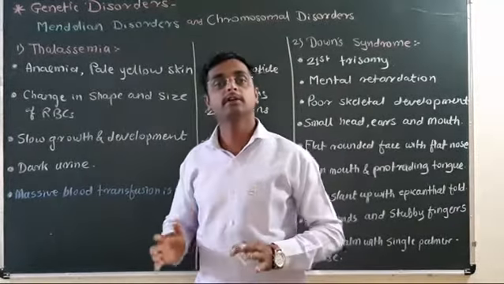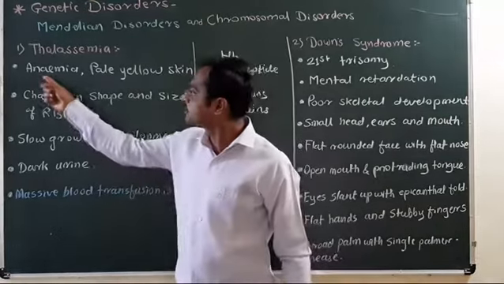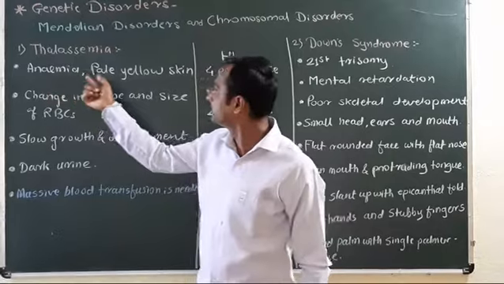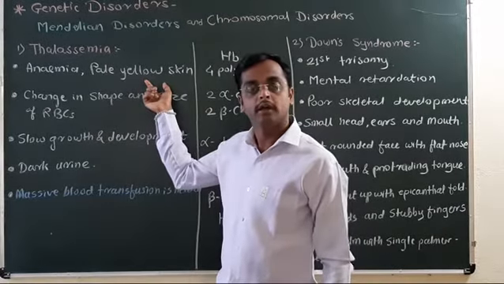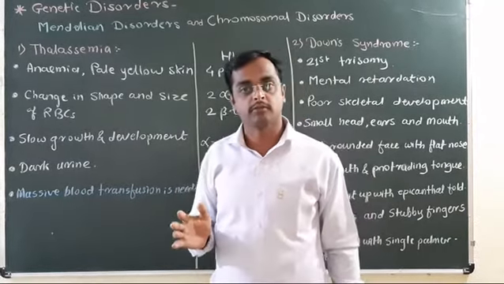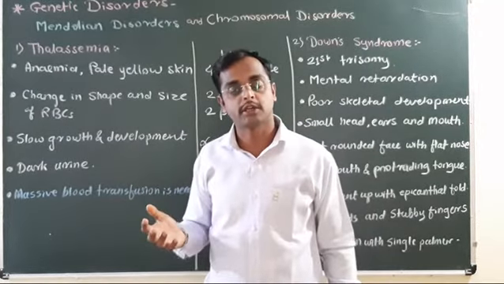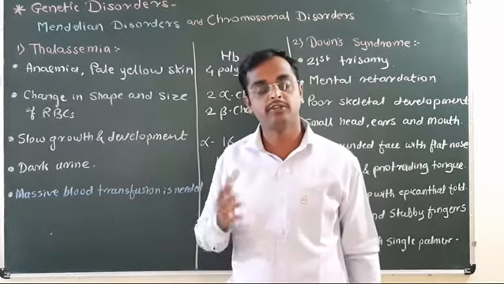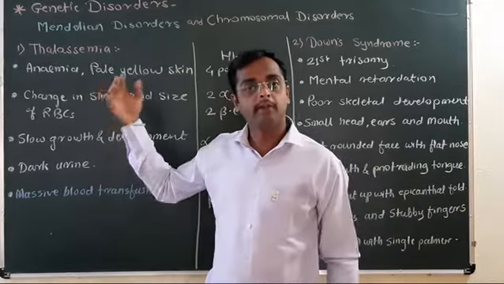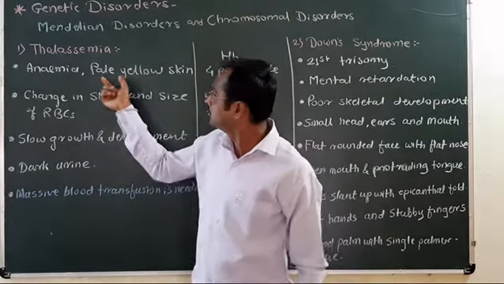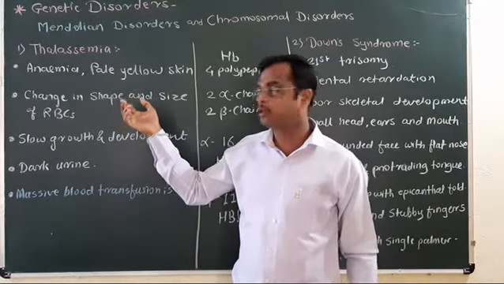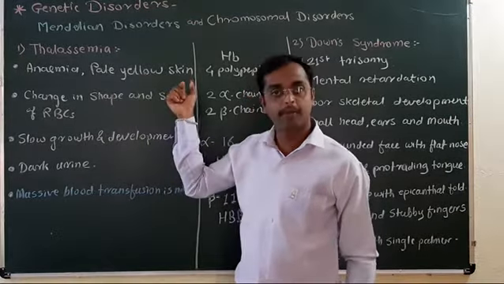Now, what are the symptoms of thalassemia? The first one is anemia, low blood. Pale yellow skin appears because there is a large number of destruction of RBCs, which builds up the bilirubin and biliverdin pigment in the blood, and by the excessive buildup of these pigments, the pale yellow skin appears.